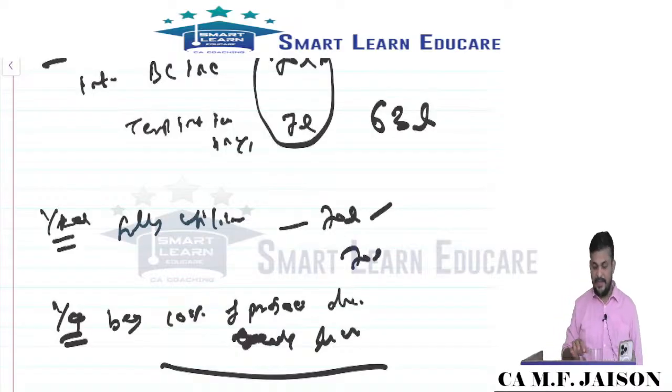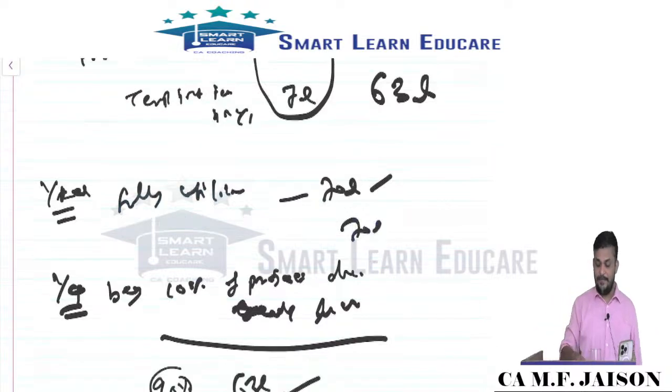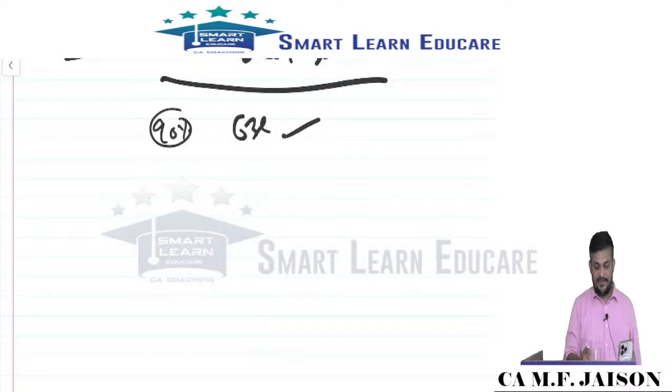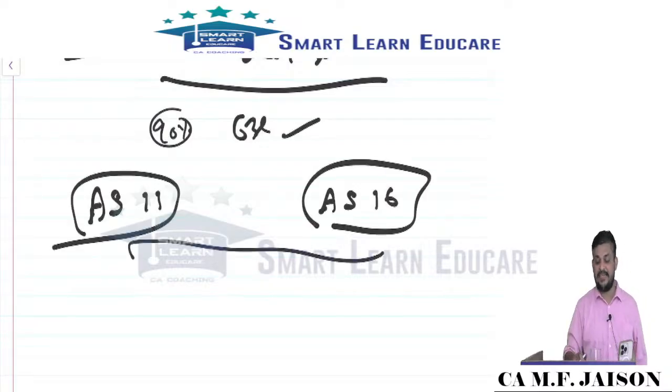Okay, so like that we are understanding about the borrowing cost, general borrowing, specific borrowing. Based questions are expected, my dear friends. So be careful. There is one problem area, and we don't have much time to connect that. AS 11 and AS 16 connected problem area. What was that AS 11, AS 16 connected problem area?